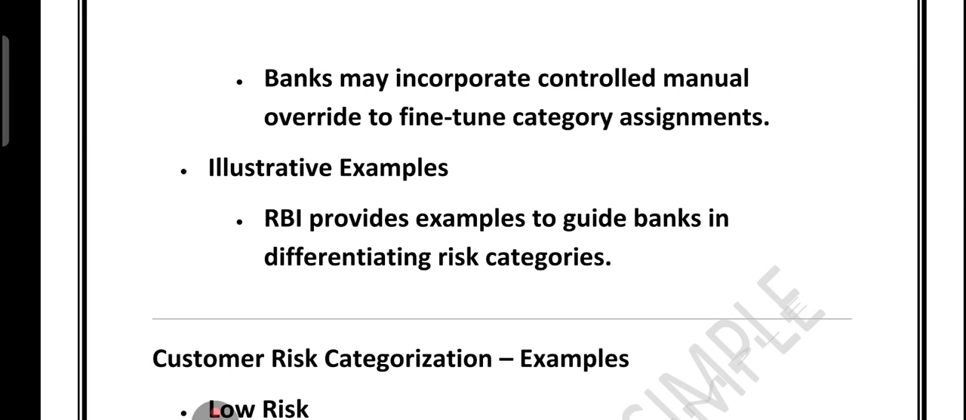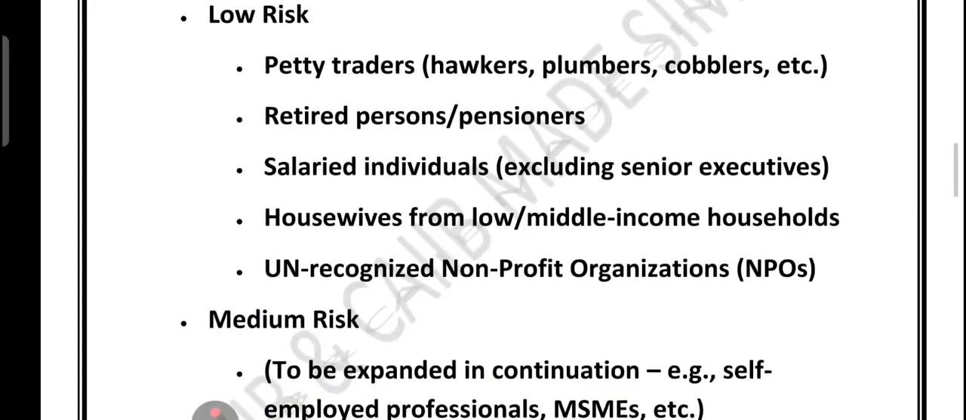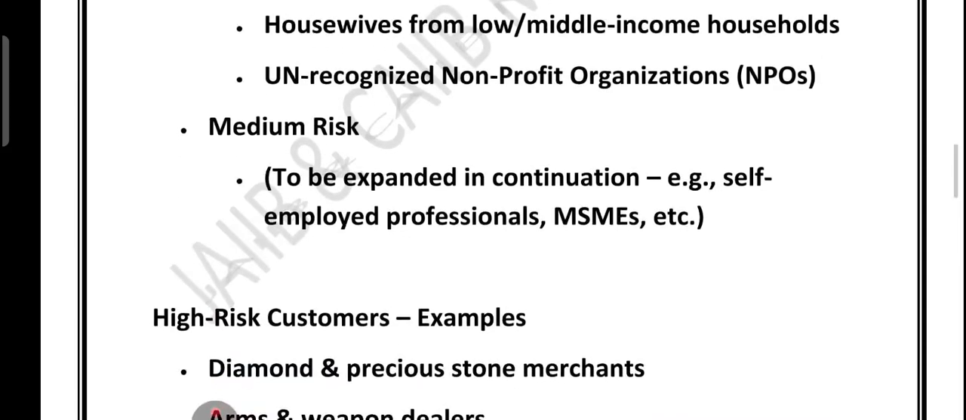If you look at the customer risk categorization, we have the low-risk customers, like petty traders such as hawkers, plumbers, cobblers, retired personnel or pensioners, salaried individuals, housewives from low or middle income threshold. Then we have the UN recognized NPO, that is called non-profit organization. So what about the medium risk?